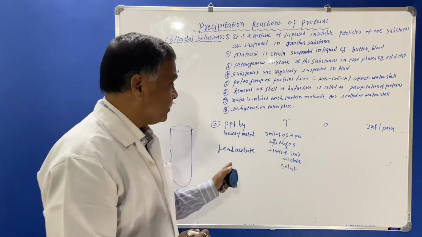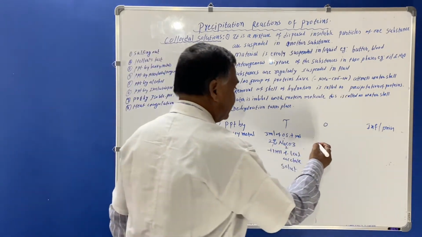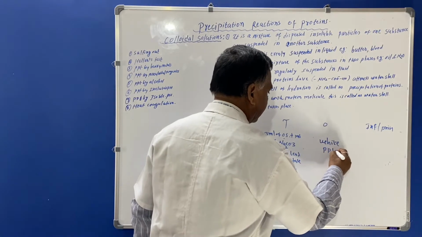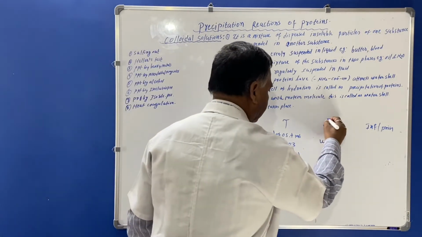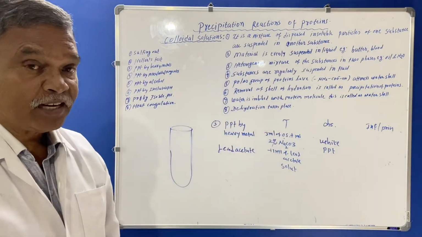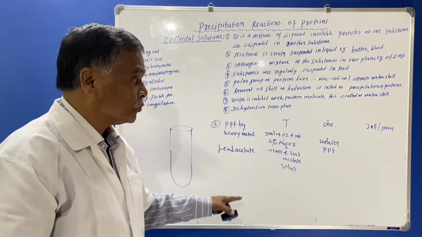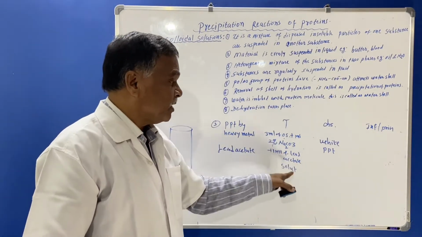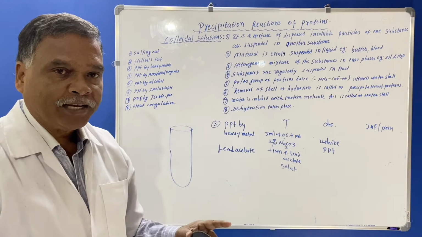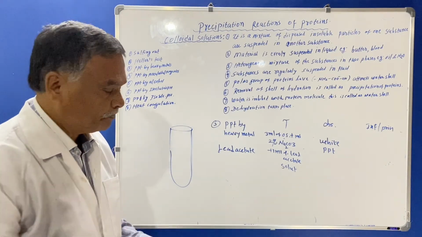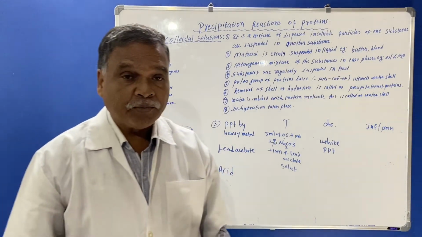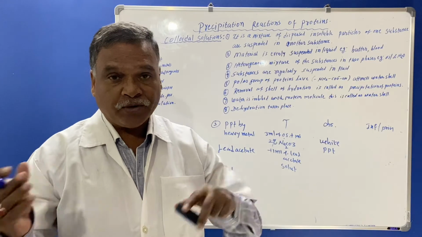So what will happen here? White precipitation will occur in the observation. Then why does this white precipitation occur here, by taking 3 ml of original solution, 2% Na2CO3 and 1 ml of lead acetate solution? Because in alkaline medium, proteins behave like acid. You must know the nature of amino acid: it has base also, it has acid also.